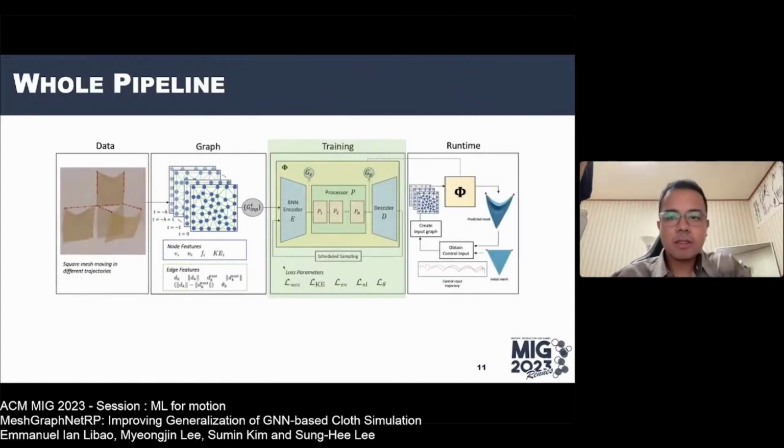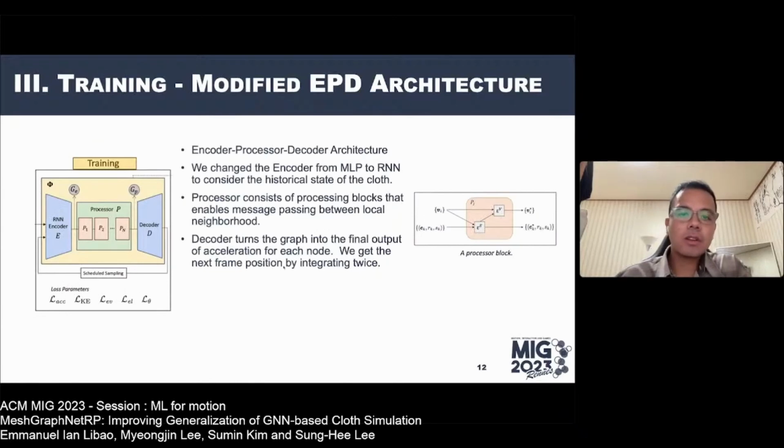Next, we discuss about training. So we use the same encoder processor decoder architecture as MeshGraphNets. However, we changed the encoder from MLP to RNN to consider the historical state of the cloth. The processor is a critical part of the model where message passing occurs, wherein neighboring vertices pass information to each other. Finally, the decoder would output the acceleration for each node, which we use to get the next frame positions of the cloth.